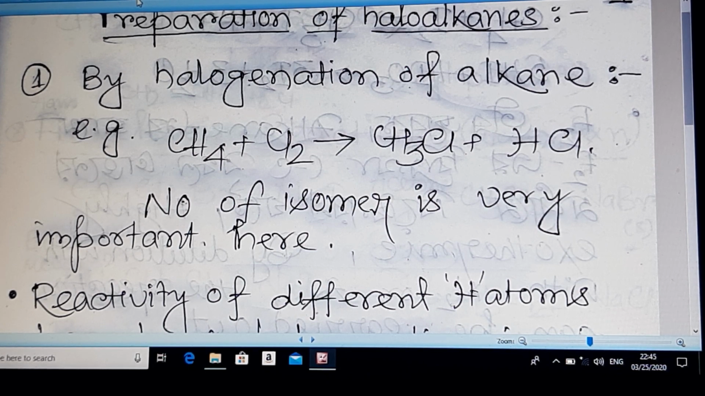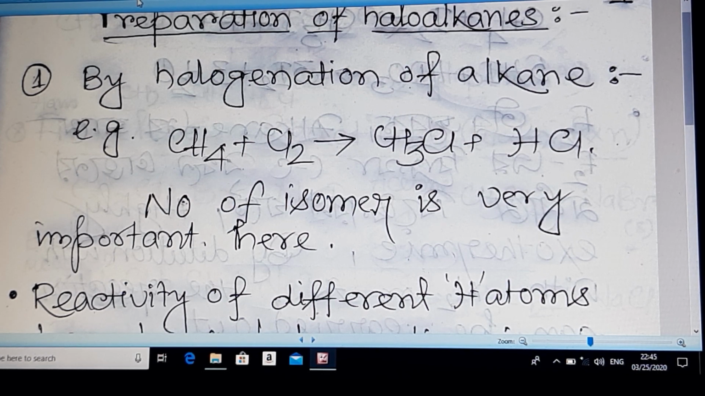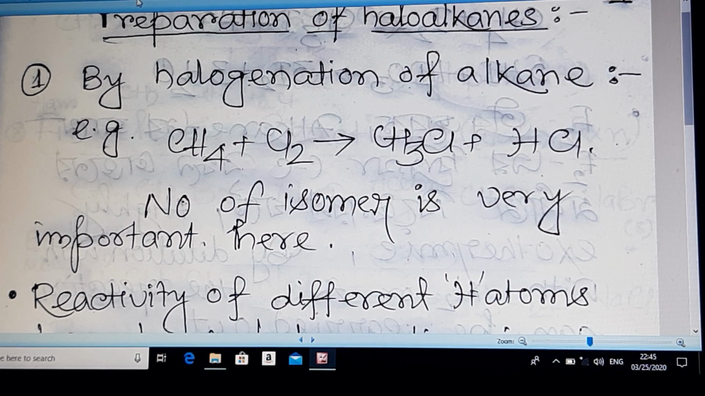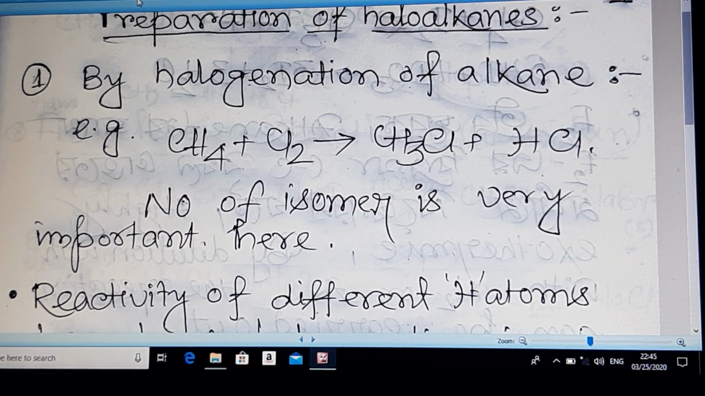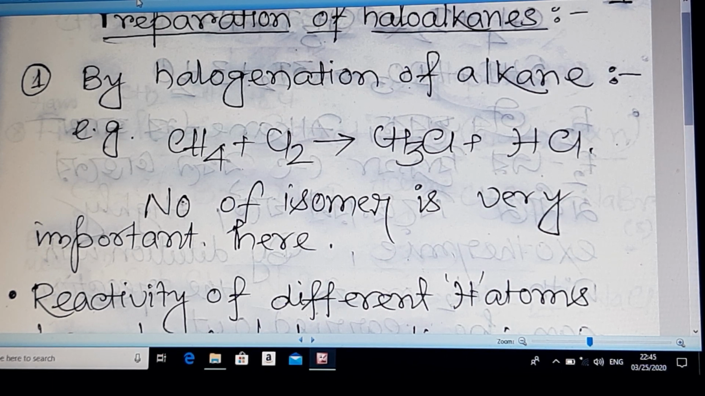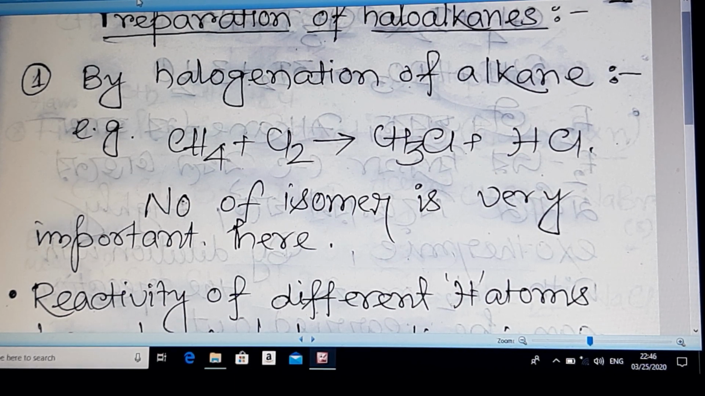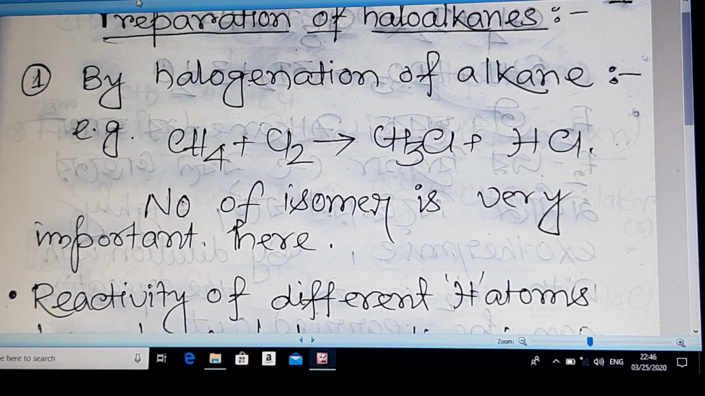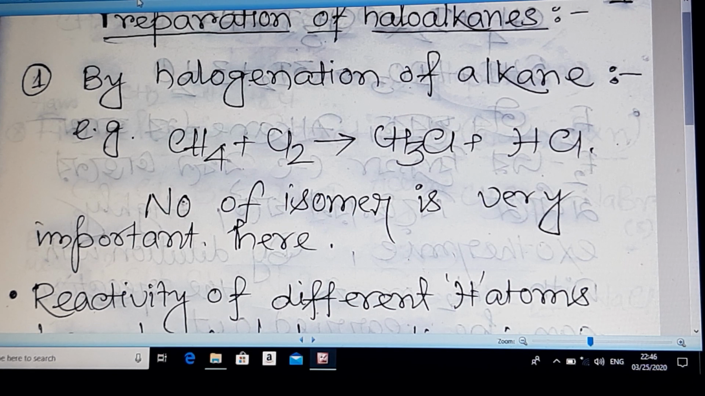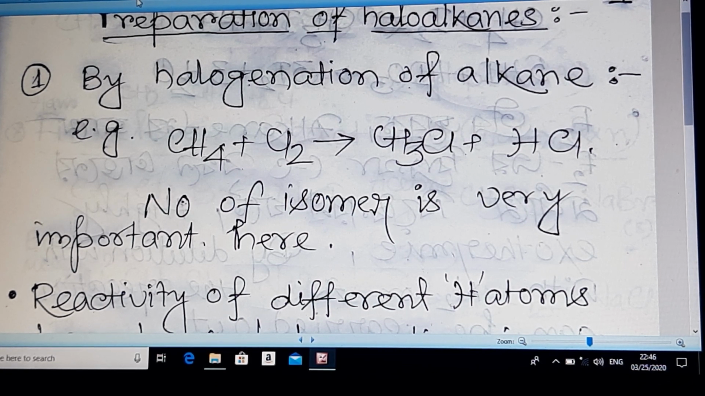What I want to mention here is that the number of isomers of halogenated compounds of any alkane is very important. These types of questions come in NEET, JEE, etc. Understood? Okay. Tomorrow I shall prepare some questions and give you to solve them on the topics I am teaching you today.